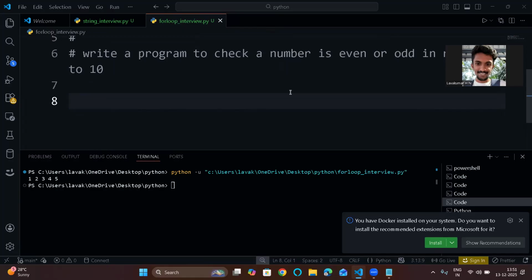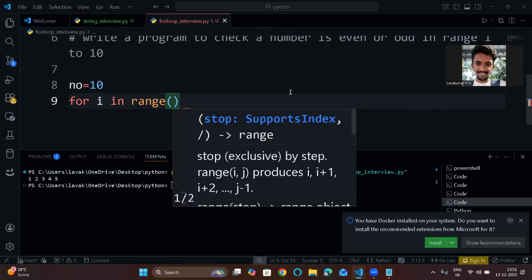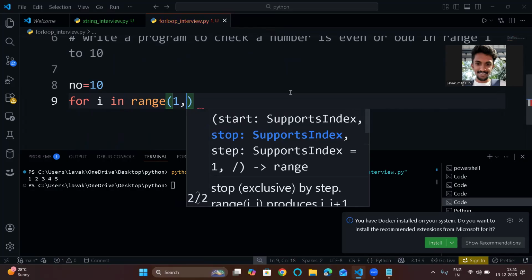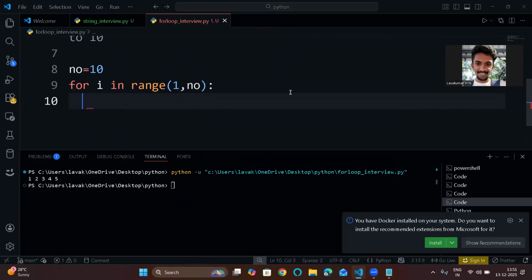So what is my last number? num equal to 10. Now for i in range, you will start with 1 comma. If I use num, what will happen? We will see that first. Now I'm including conditional statements.